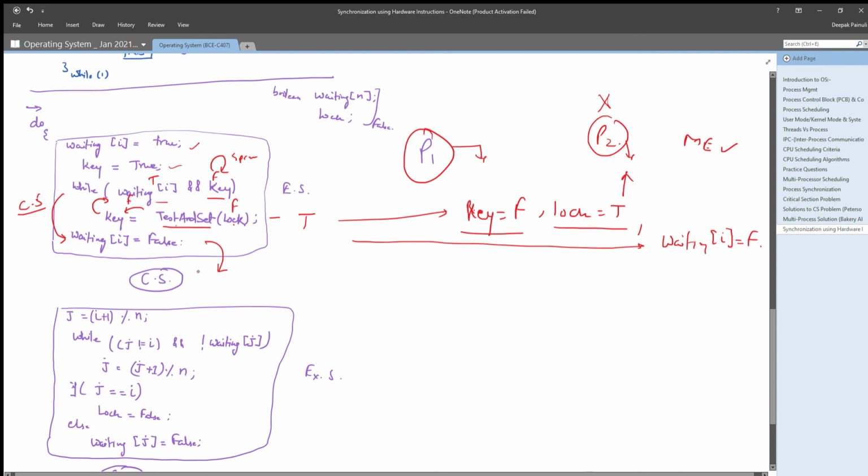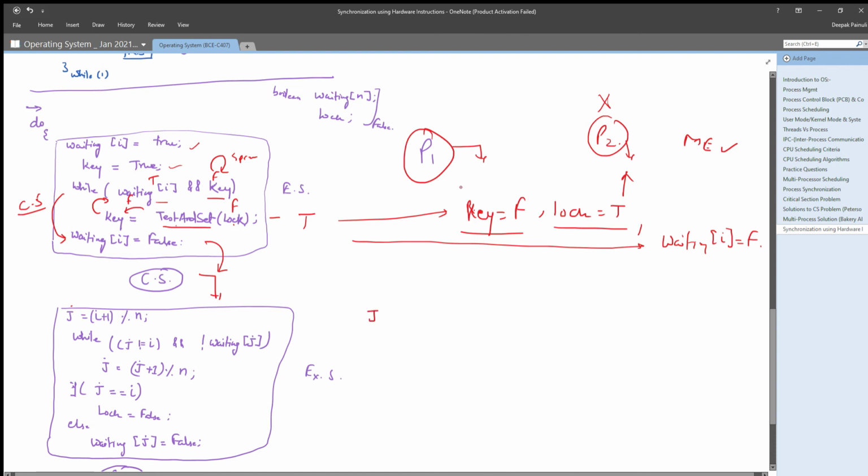Now when it exits the critical section, what it will do is check the rest of the waiting processes. For waiting processes, it is updating the value of j.